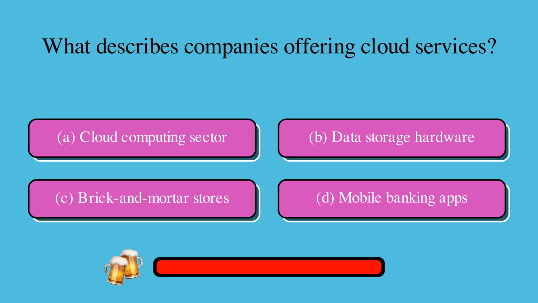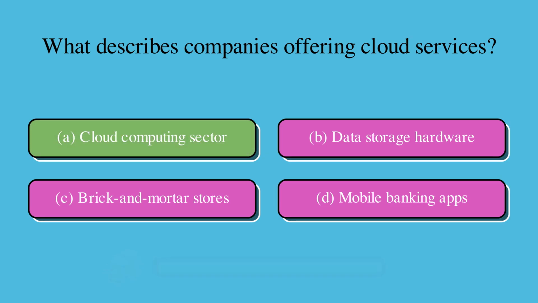What describes companies offering cloud services? Is it A, cloud computing sector, B, data storage hardware, C, brick and mortar stores, or D, mobile banking apps? The correct answer is A, cloud computing sector.